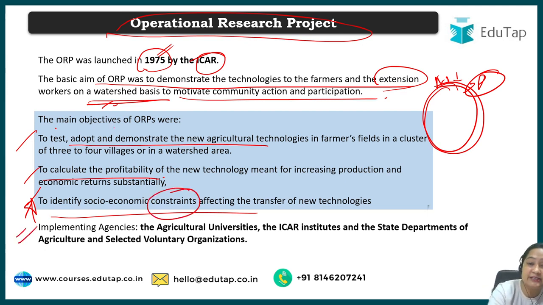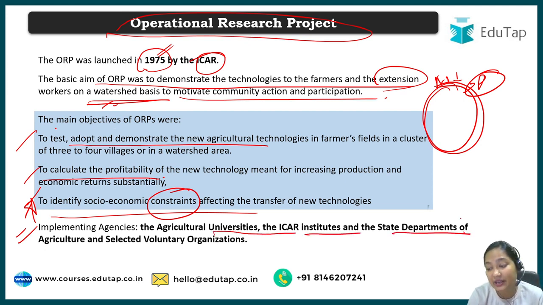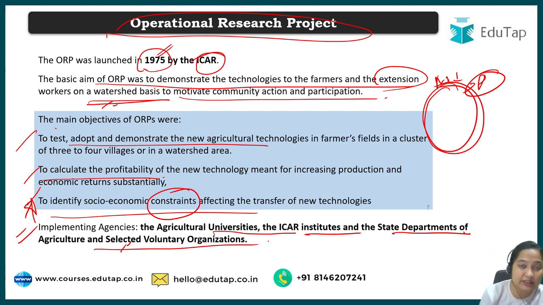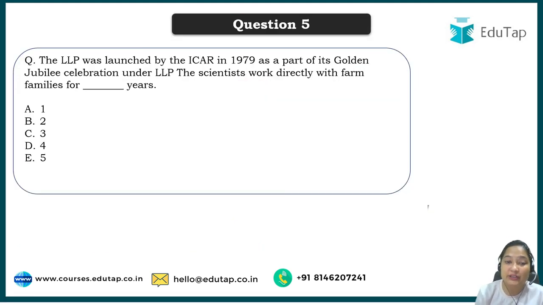Then the implementing agencies for operational research projects are agriculture universities, ICAR, state departments and voluntary organizations that will be selected by the government. These will be responsible for the operational research project, that means transferring technology to the farmers. Moving to the next question, the LLP was launched by ICAR in 1979.